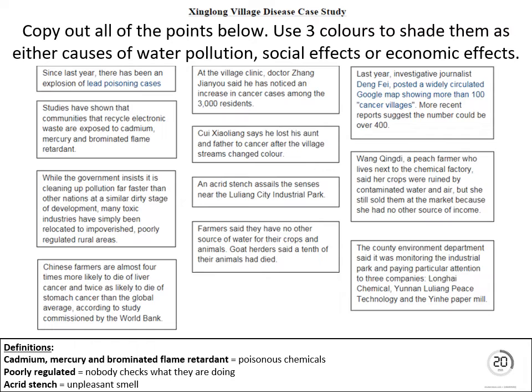Fantastic. Okay, we're on to really the last task of this lesson. On the screen, you'll see a series of points, and this is a particular village case study. This is about one particular place. Use 3 colors to shade them. So as you copy these out, you can also shade them as either causes of water pollution, social effects on people and their lives, or economic effects, specifically to do with money and jobs.